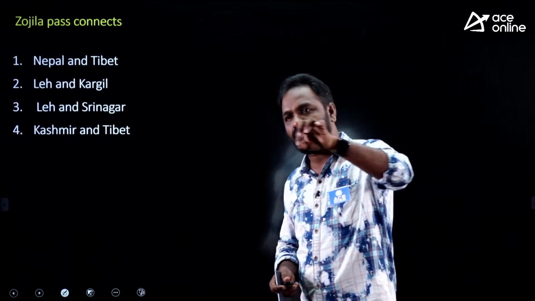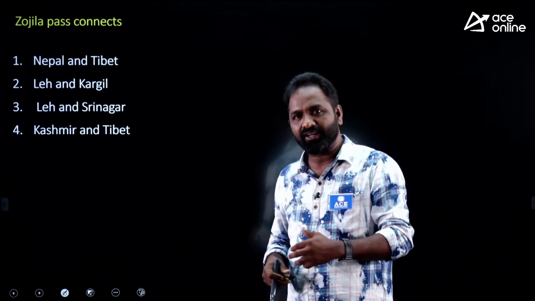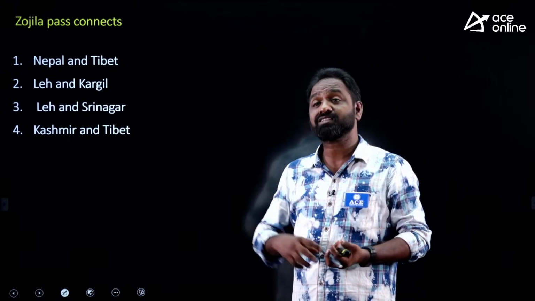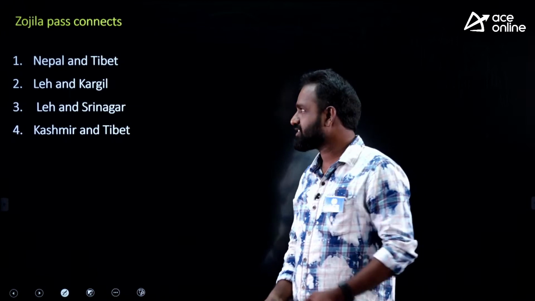Number 1, in which mountain range is it located? Number 2, does it connect places within India or is it an international boundary? Third one, is this pass connecting any important cities? Important cities, that is also important.